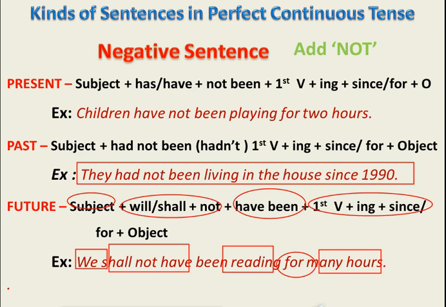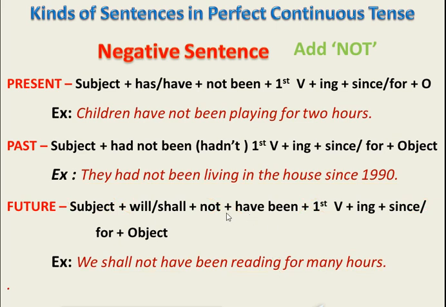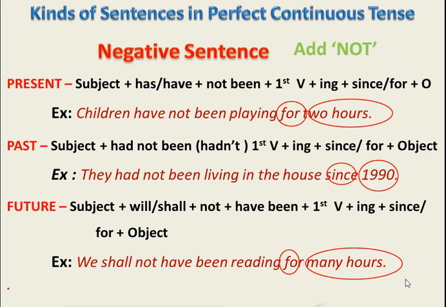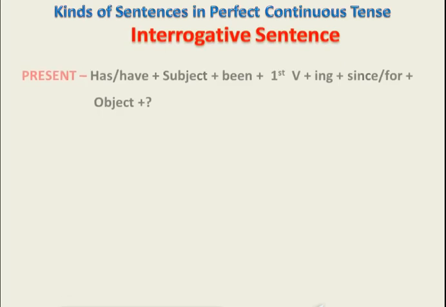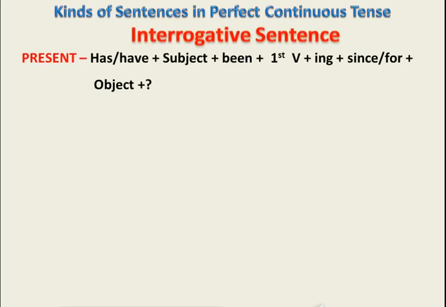Once again, have a quick look into the given sentences here about the use of since and for. In the first sentence we used for, because here we were talking about period of time. In the second sentence we used since, because here we are talking about point of time. Here again we used for, because here again we are talking about period of time. Let's talk about another kind of sentence, that is interrogative sentence.